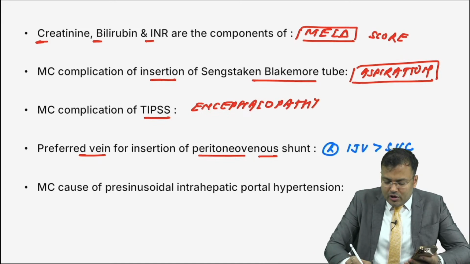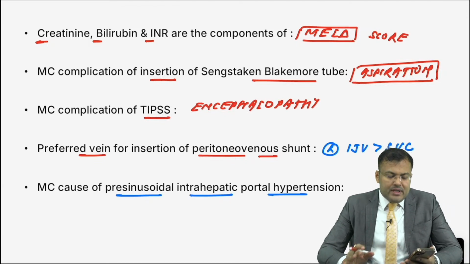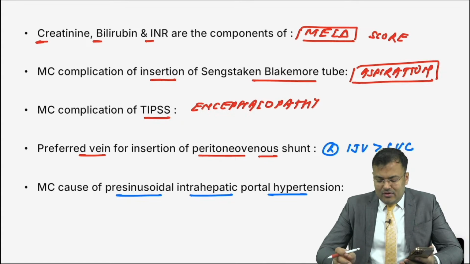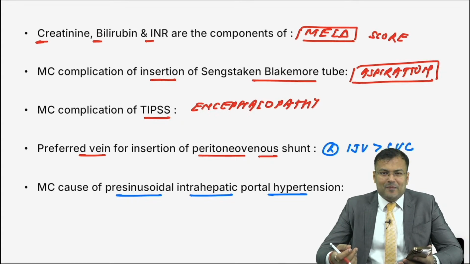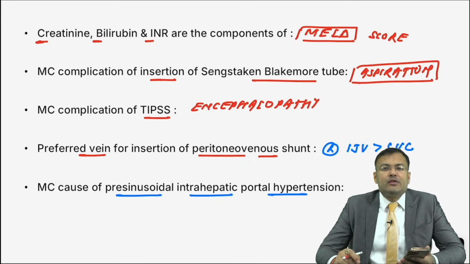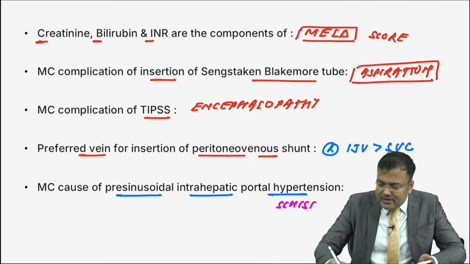Next, what is the most common cause of pre-sinusoidal intrahepatic portal hypertension? Most common cause. Easiest question. It is not cirrhosis. First person to reply correctly, Faz. Second is Nanduraj Kanan. It is schistosomiasis. So it is schistosomiasis, guys, you have to remember. Clear?